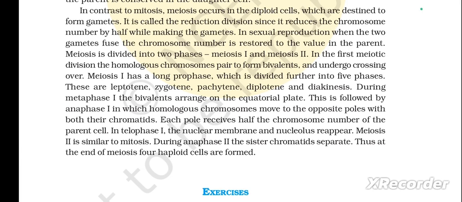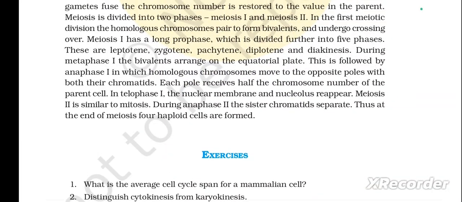Meiosis 2 is similar to mitosis. During anaphase 2, the sister chromatids separate. Thus, at the end of meiosis, 4 haploid cells are formed. So with this we are done with the lesson.